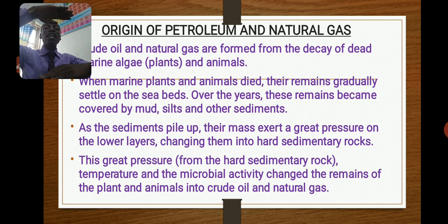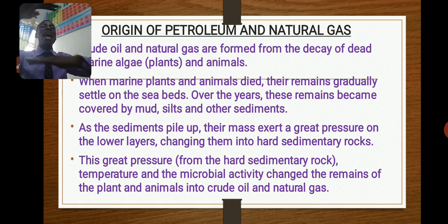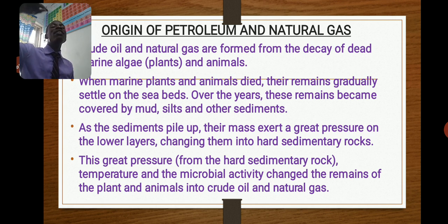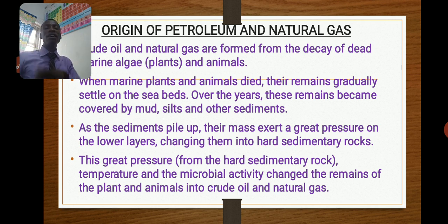So those sediments below will now be turning to rock. It's called sedimentary rock because it's formed from sediment. So as the sediment piles up, the one under it will become hard and form sedimentary rock. Remember that the sediment at the top and in the middle are covering the dead bodies of the plants and animals that have died. So when sedimentary rock is formed, it will exert greater pressure on those dead plants and animals under it.